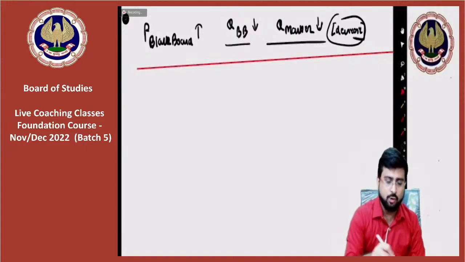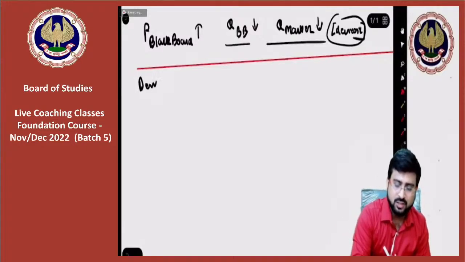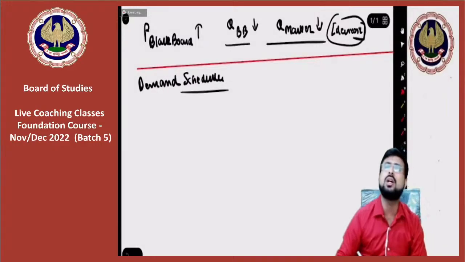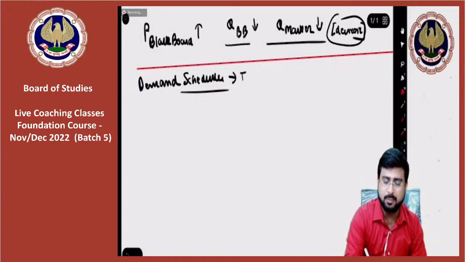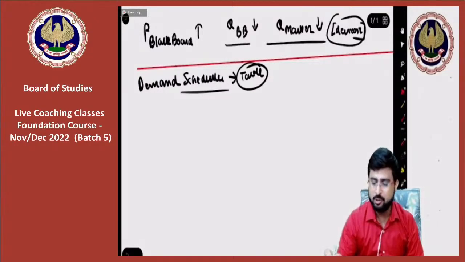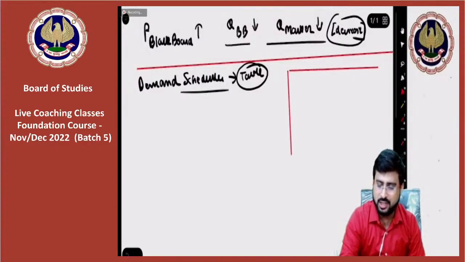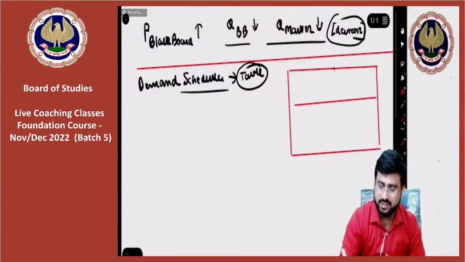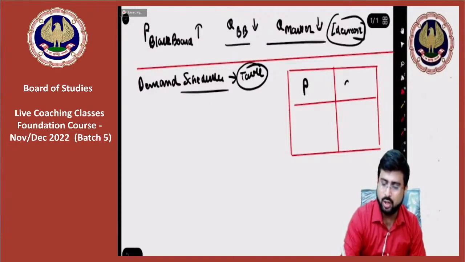See, what is demand schedule? The question is, sir, what is a demand schedule? My dear friend, whenever in economics you hear the word schedule, schedule simply means a table, full stop. So let's say, for example, here I have drawn a table where I have indicated price and quantity demanded.